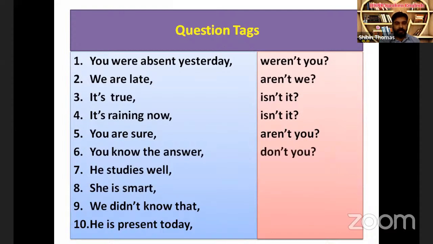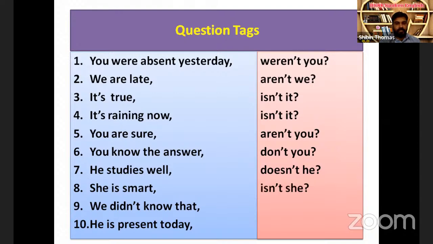He studies well. Studies. There is no auxiliary verb. We split studies, we get does study. The opposite of does is doesn't. Pronoun he, "doesn't he." She is smart. Since the word is is there, we have to write its opposite. That is "isn't she."